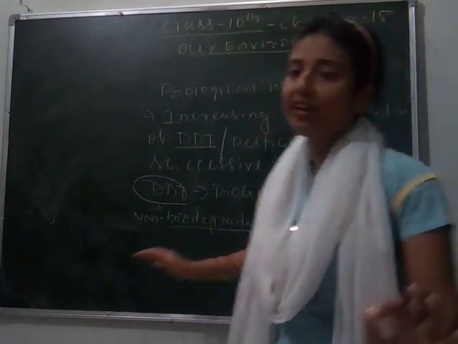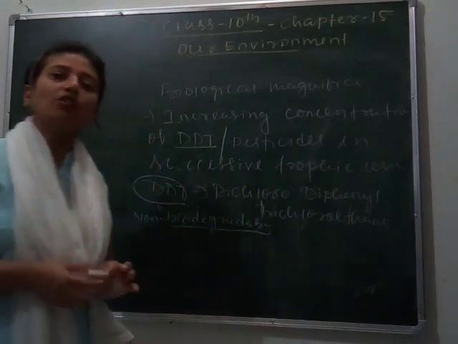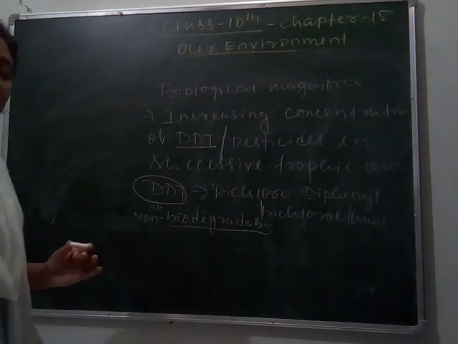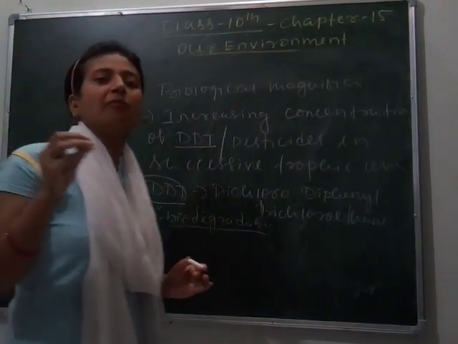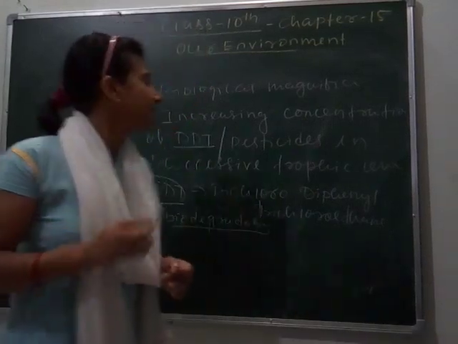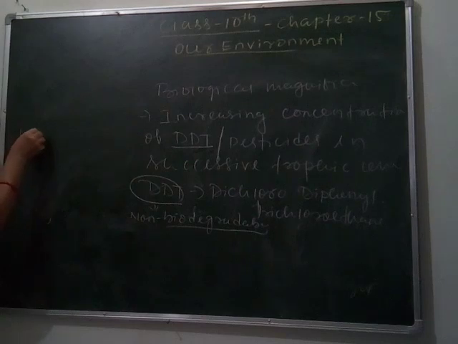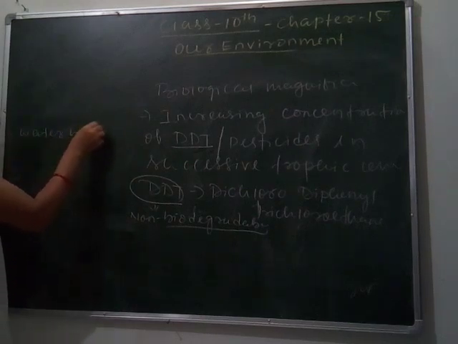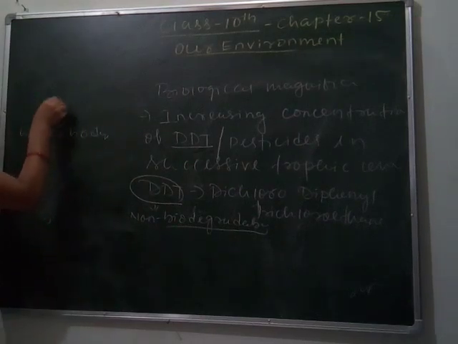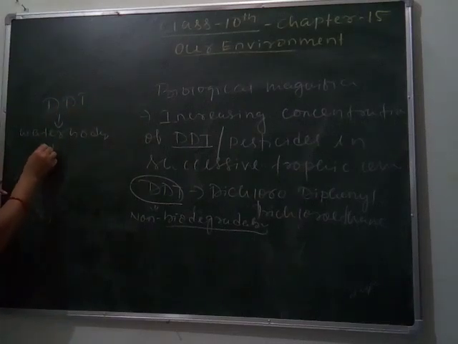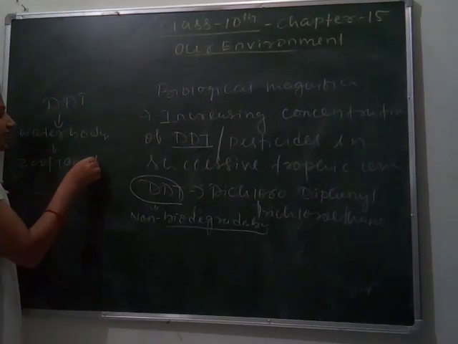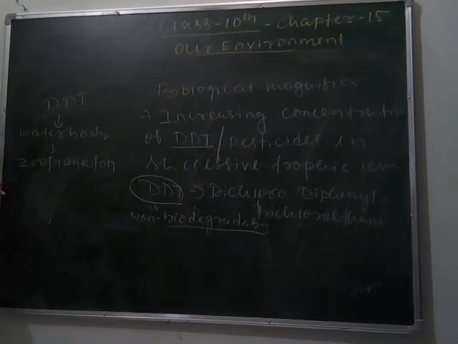Here I am giving you an example of how an excess amount of DDT or pesticides causes a decrease in the number of bird species. First, the DDT enters into a water body, then it is taken by zooplanktons, small insects present in the aquatic medium.